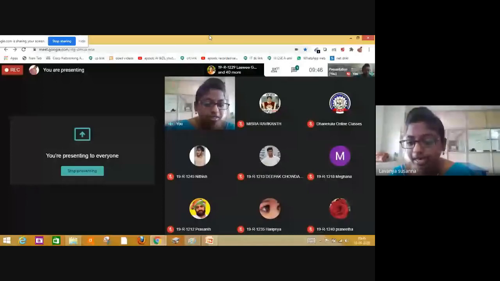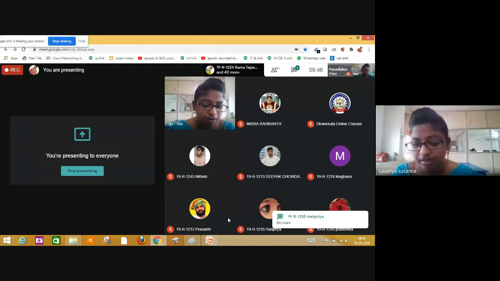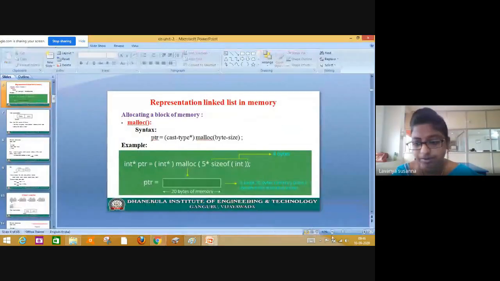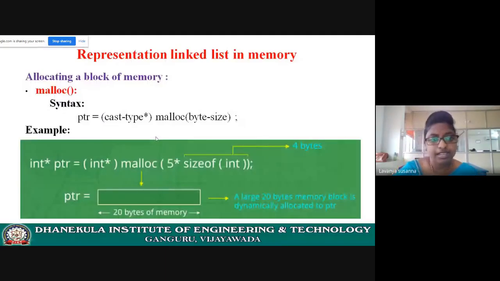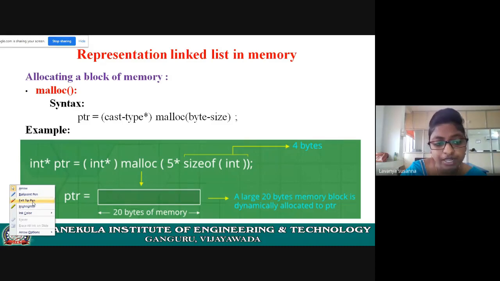I have explained it just now. No? Okay. See here, to represent the linked list in memory, first you need to use dynamic memory allocation methods. So first I will explain the difference between compile time memory allocation and runtime memory allocation.